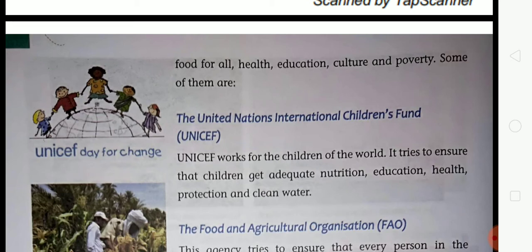So student, the United Nations International Children's Fund is also a special agency of the United Nations, and it works for the children of the world. It works for the children only, and it tries to ensure that children get adequate nutrition, education, health, protection and clean water.